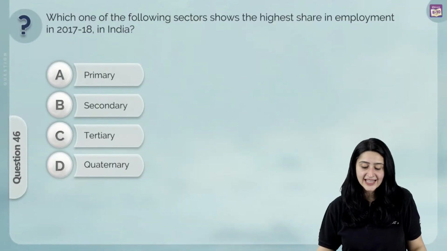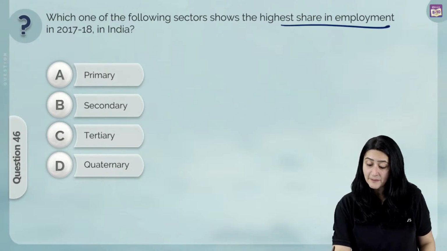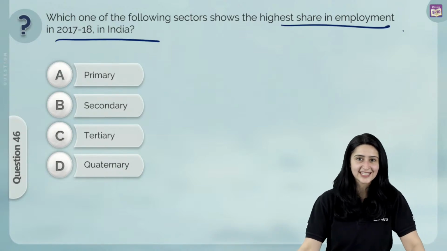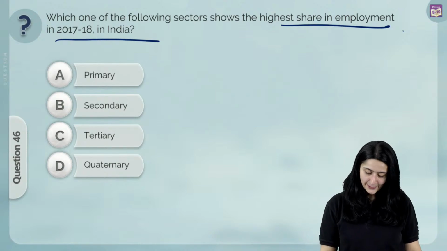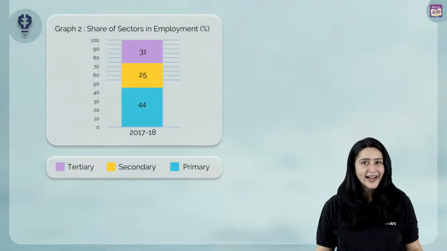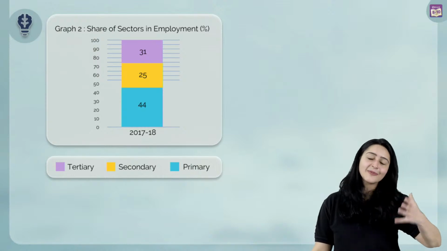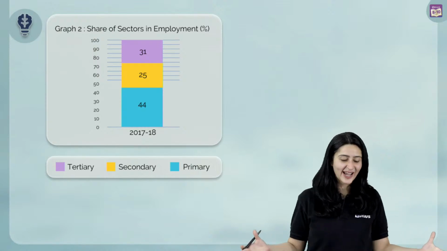Which one of the following sectors shows the highest share in employment in 2017-18 in India? Primary, secondary, tertiary, or quaternary? Well, we visited this data during our live sessions.